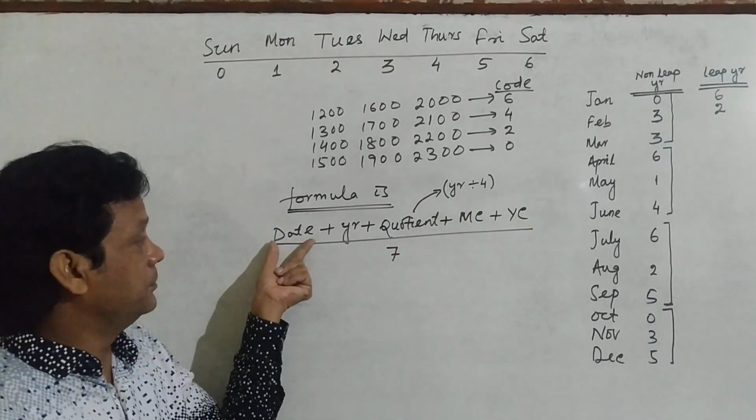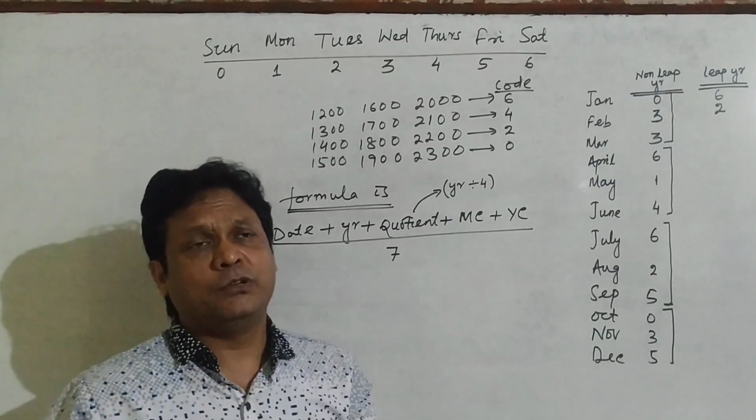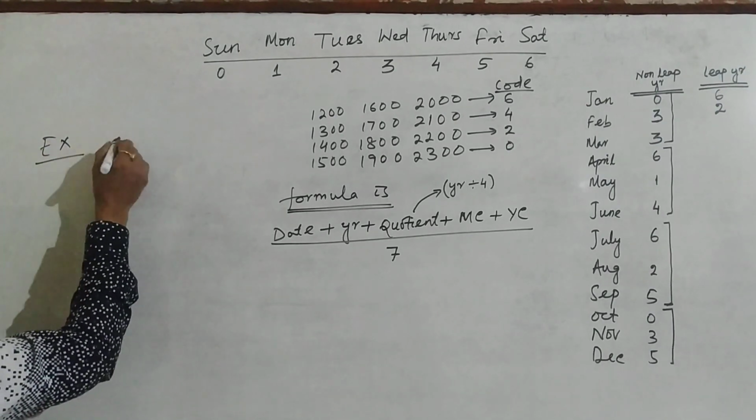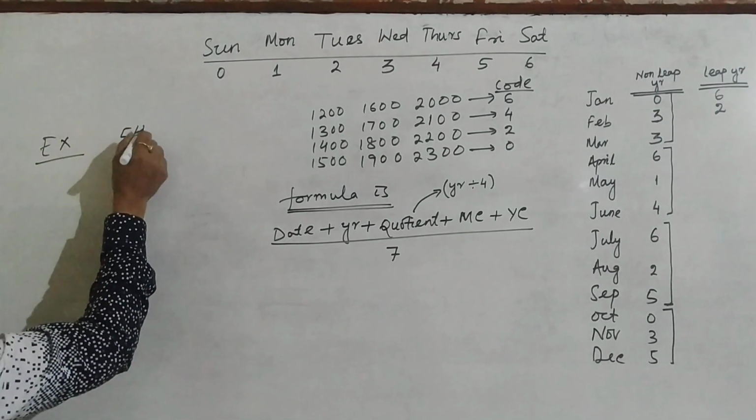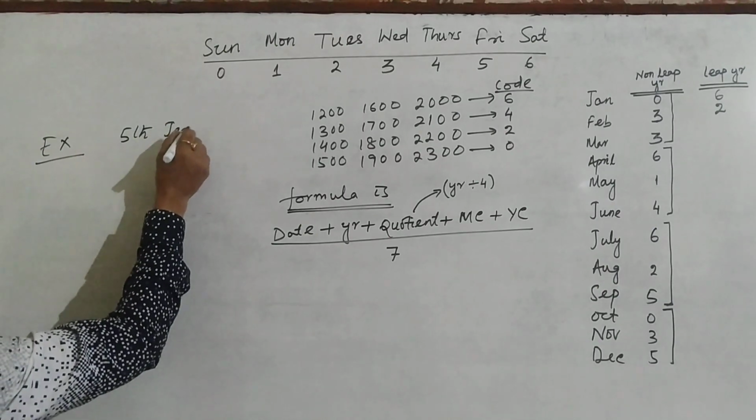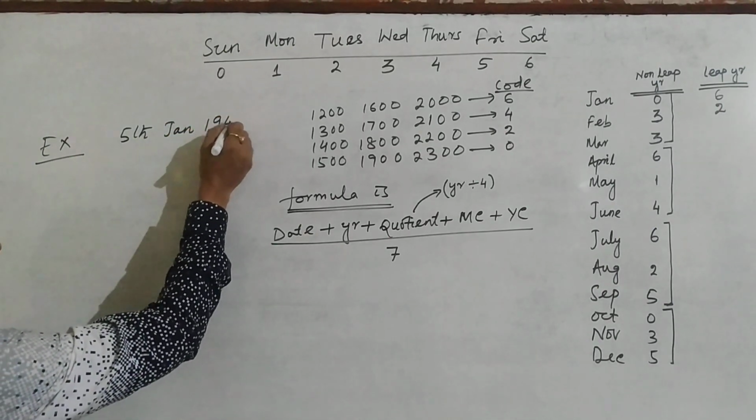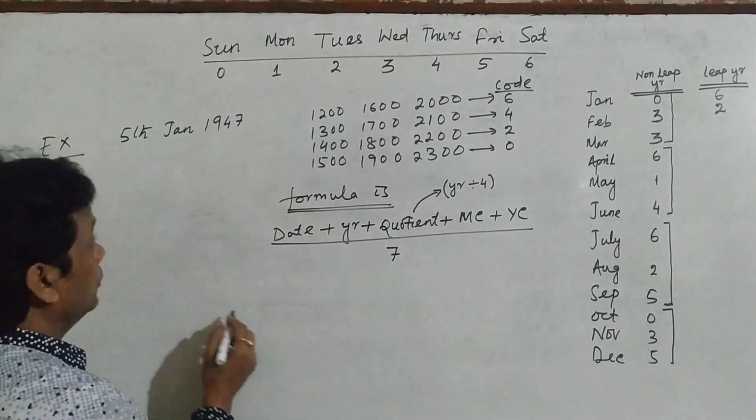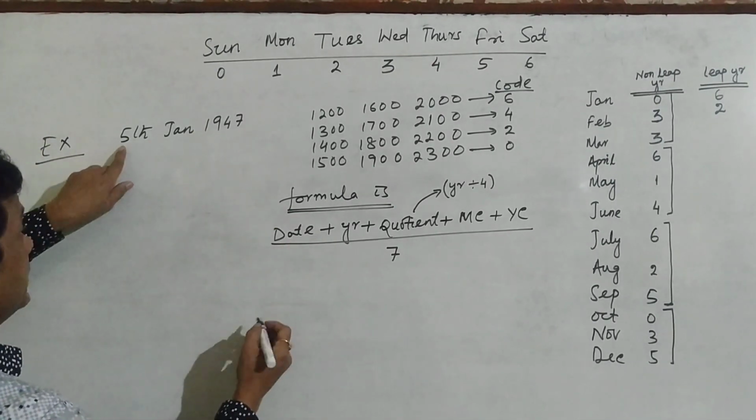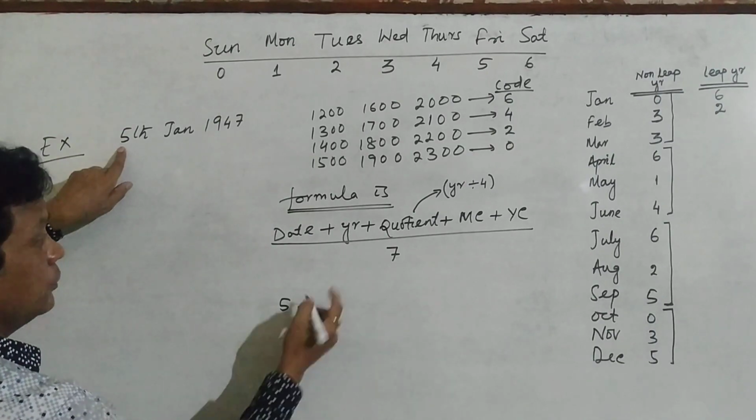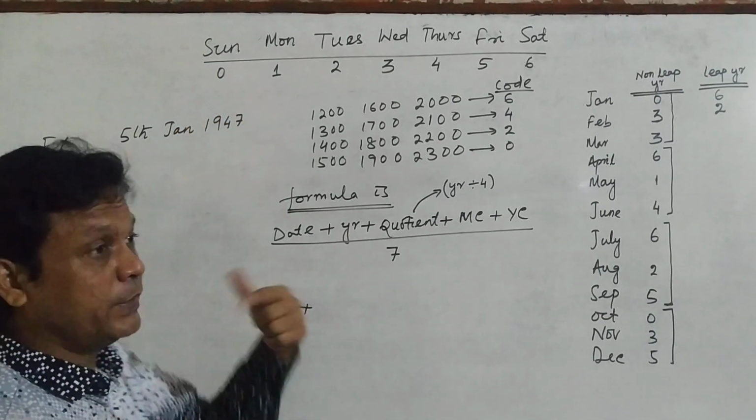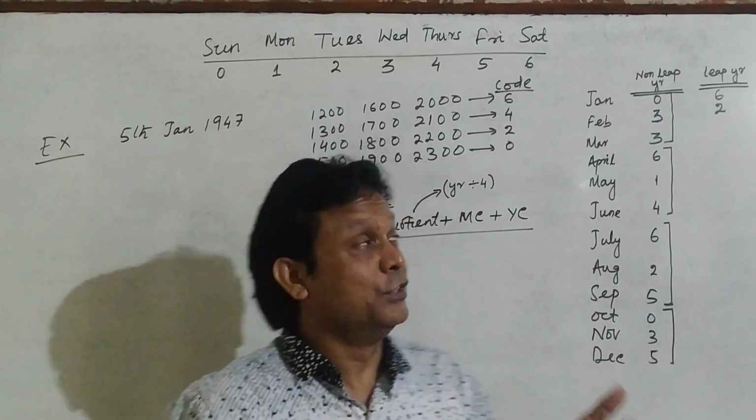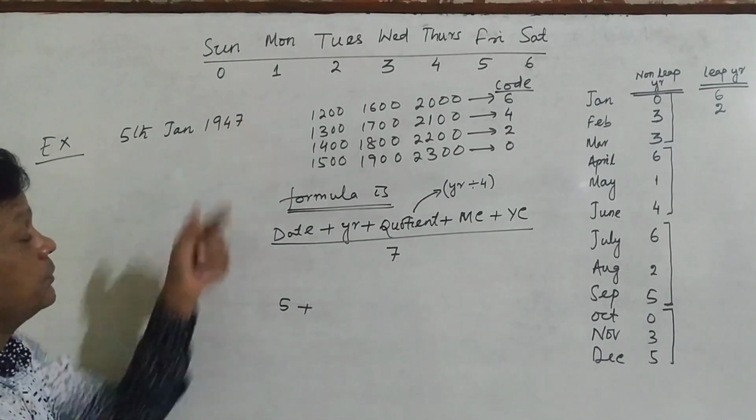You should write the date, then the year. See here. How to write the year? For example, I am giving an example. See here. Which day is 5th January 1947? So what is your formula? The formula is this one. So according to the formula, what is the date? 5. Plus, what is the year? Only 47. Because when you tell your date of birth, you say 87, 88, like this. So the year is 47, not 1947, the year is 47.